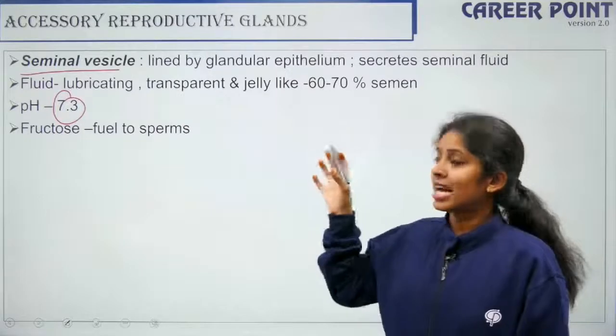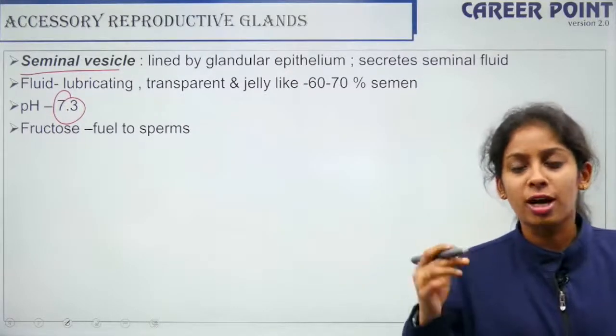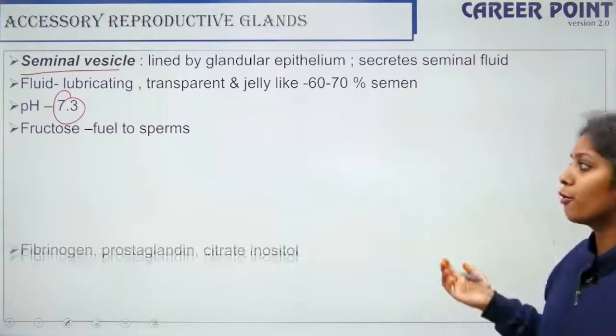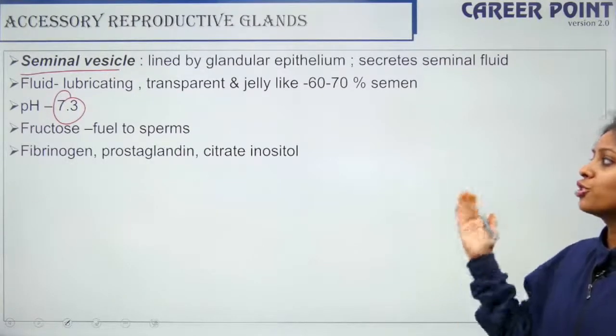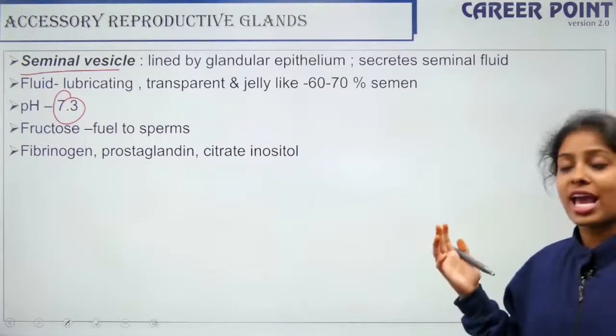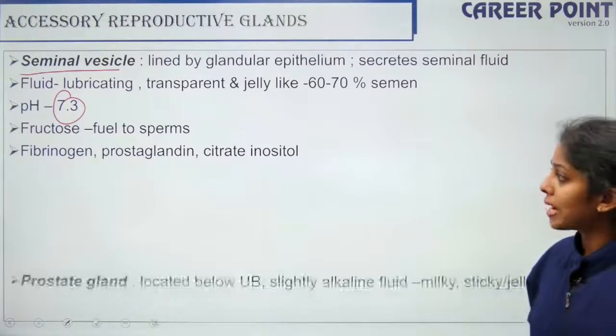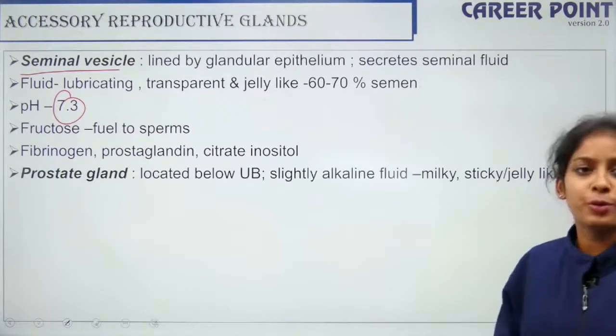Fructose is present inside the secretion of the seminal vesicle and it acts as a fuel to your sperms, meaning your sperms move with the help of fructose. So it also has your fibrinogen, your prostaglandin and citrate inositol, which enables your sperm to move inside your female genital tract. Alright. So next you have the prostate gland.